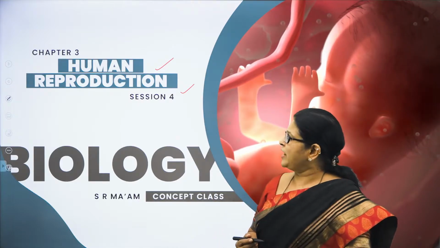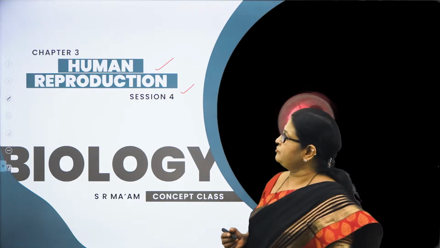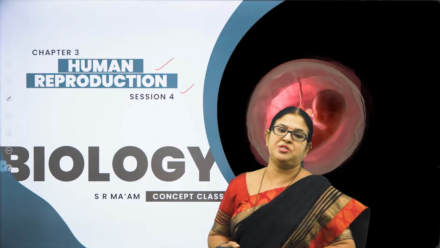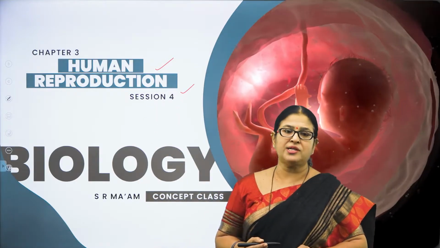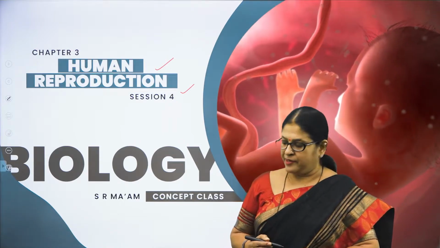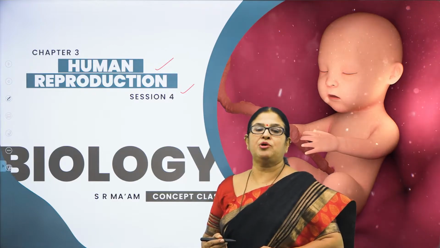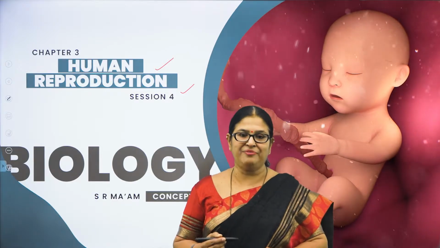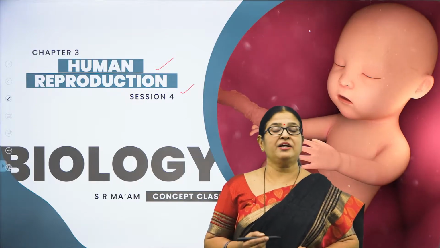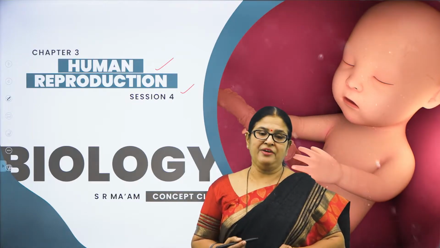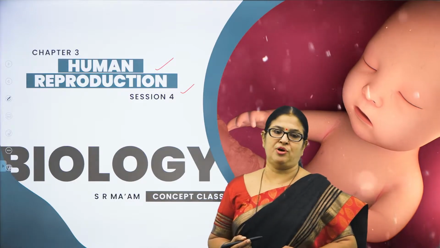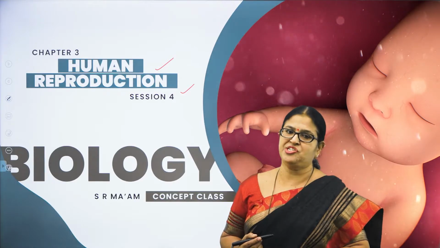So in today's session of the continuing chapter called Human Reproduction, what are the concepts you are going to learn today? The concepts are the placenta, and then a very important event in sexual reproduction called parturition, and a very important event called lactation, right? And also we are going to add a note on the sex determination in a child, right?